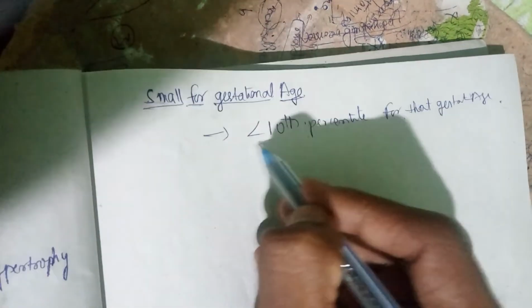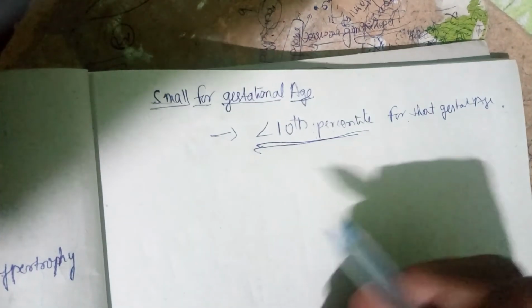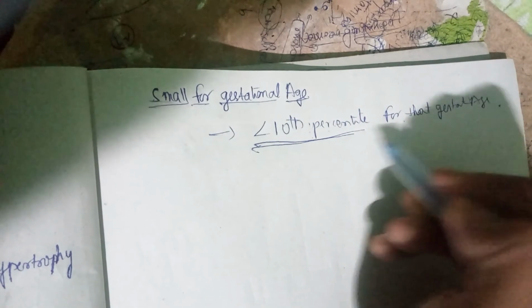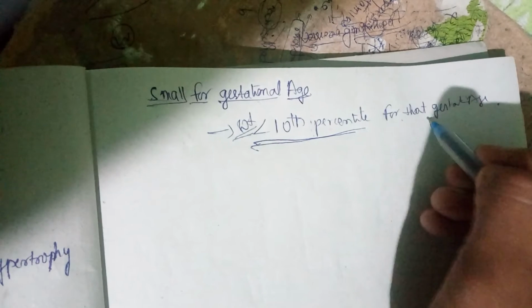Okay, this number you have to remember: less than 10th percentile for that gestation age. We are comparing the weight with gestation age.